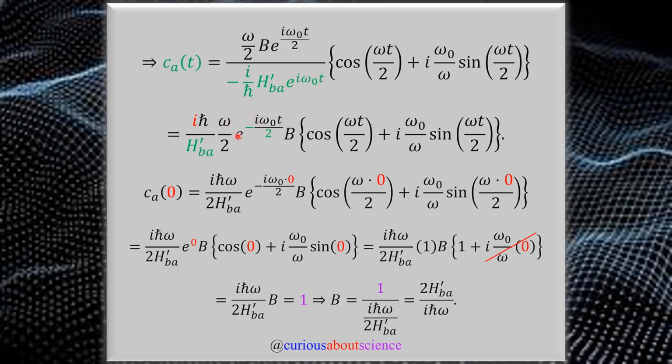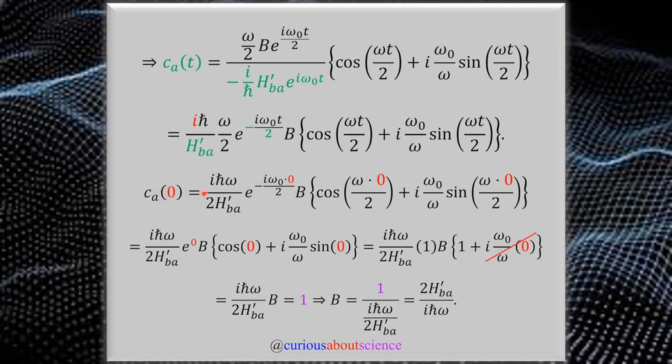Easy enough, just keep the algebra the same. And then we see that we have B with our cosine and sine, as expected. So now what we can do is apply the second initial condition, where at t equals 0, 0 being in red for t, we know that the whole thing equaled 1.